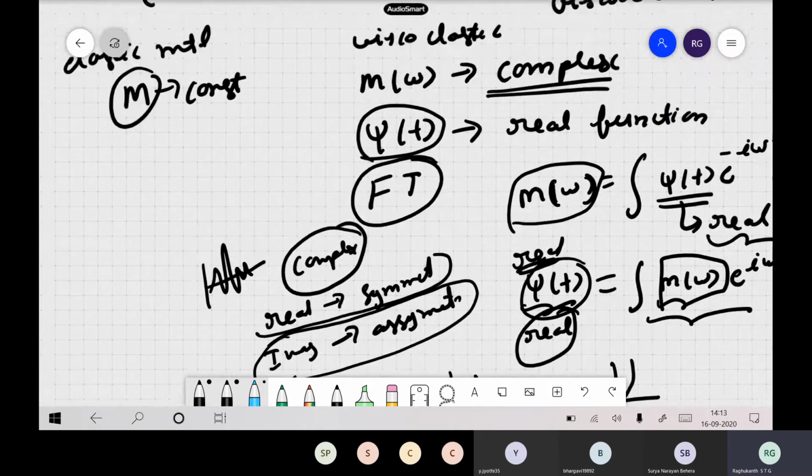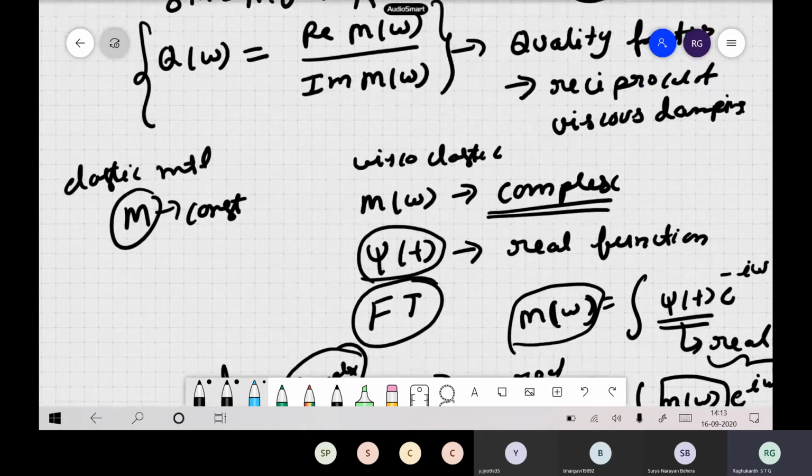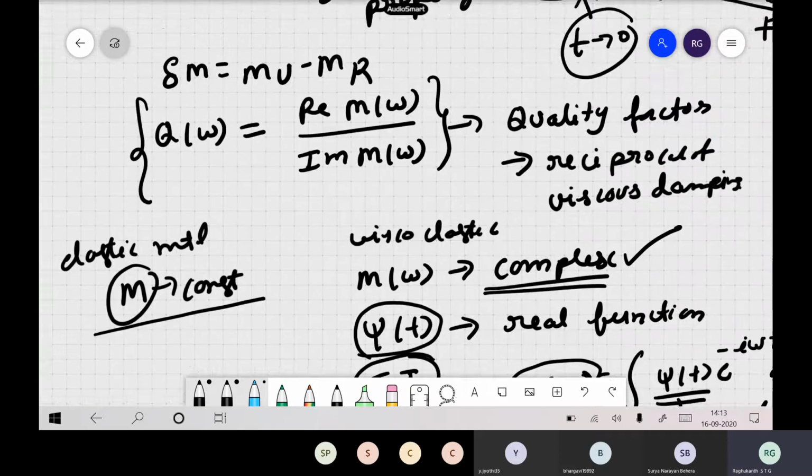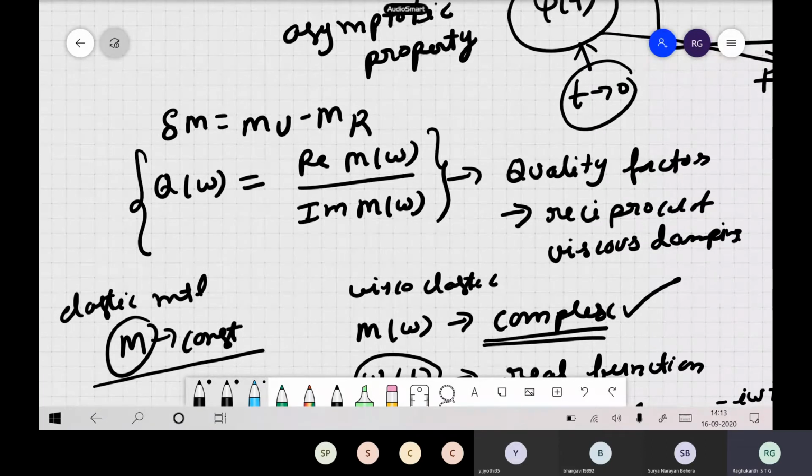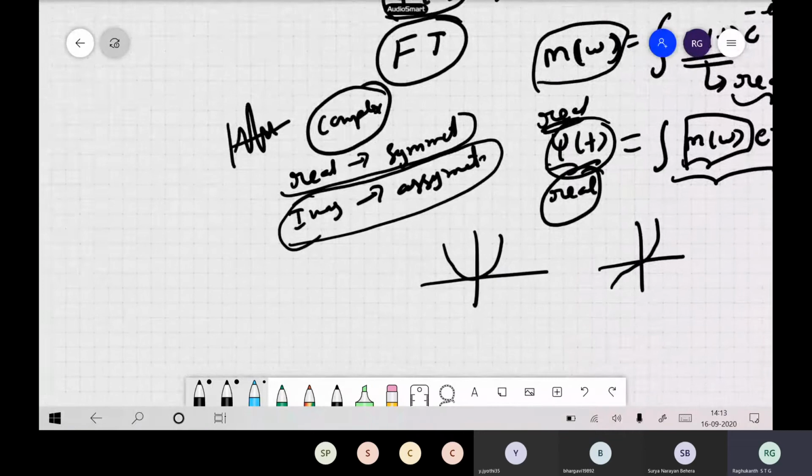So now if you compare elastic material with viscoelastic, m is constant for elastic. For viscoelastic material, m bar of omega is a complex quantity. It has a real part and an imaginary part also. That's why this q of omega and all those things come into the picture.